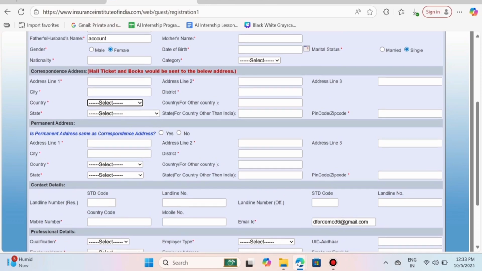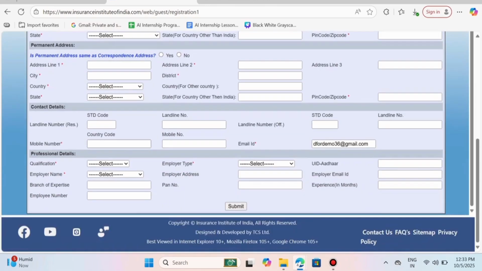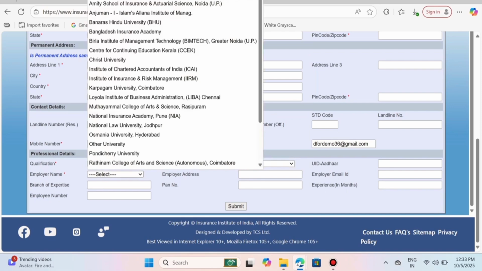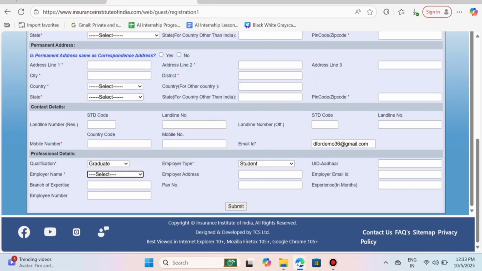Now let's come to professional details. Enter your qualification, whether you are graduate or postgraduate, and the employer name. Enter other university, because most of the time your university name won't appear. Enter student in employer type section. Check if everything is filled, your email address, your phone number, and then click submit.